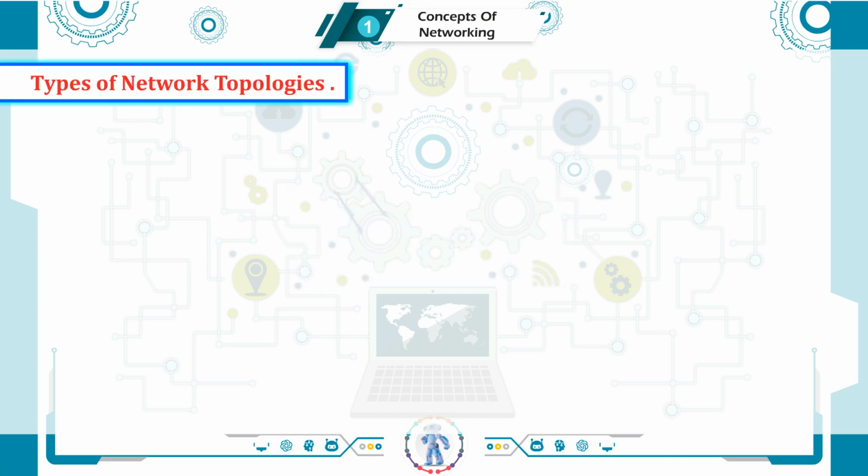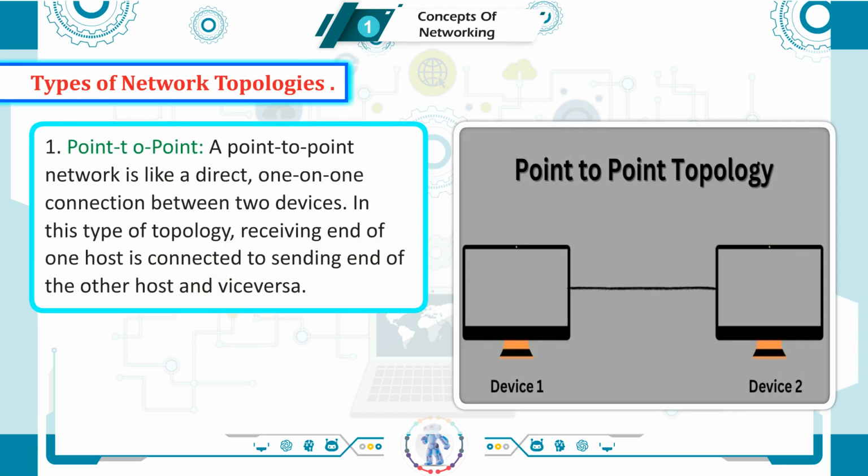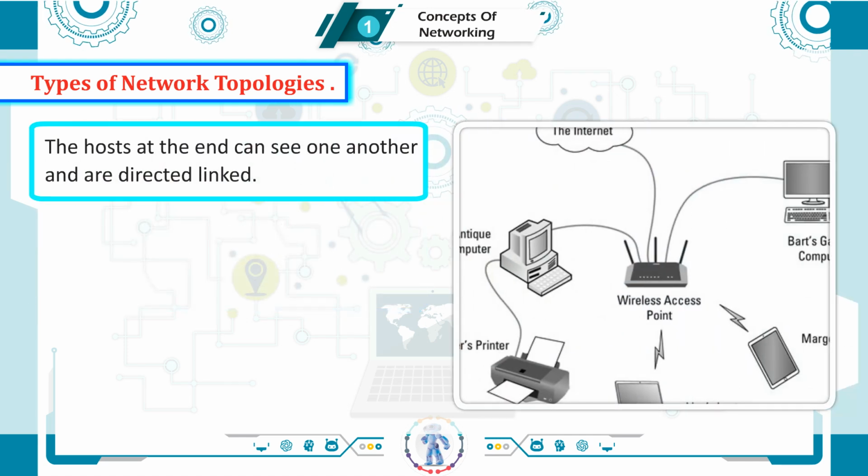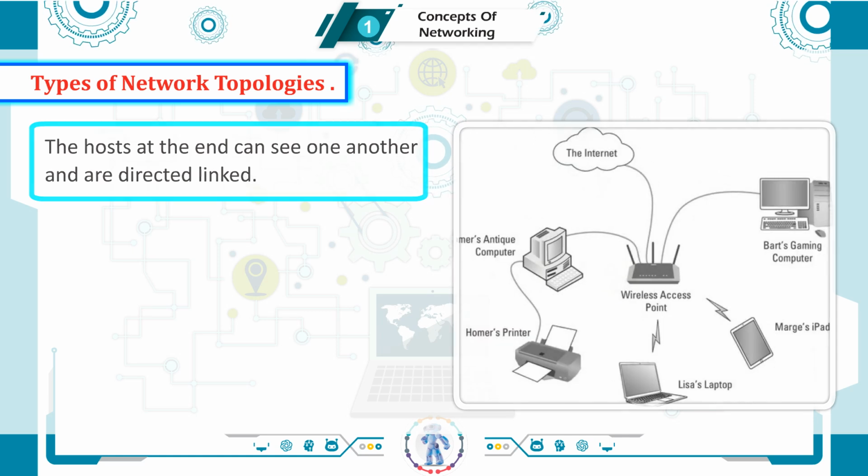Types of network topologies. 1. Point-to-point. A point-to-point network is like a direct one-on-one connection between two devices. In this type of topology, receiving end of one host is connected to sending end of the other host and vice versa. The hosts at the end can see one another and are directly linked.